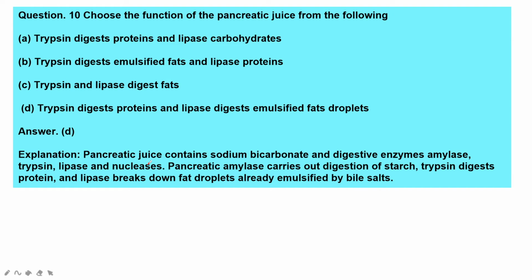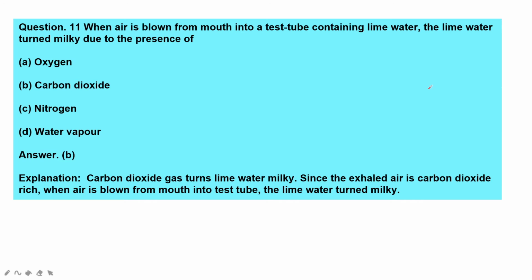Pancreatic amylase digests starch, trypsin digests proteins, and lipase breaks down fat droplets already emulsified by bile salts. So trypsin digests proteins and lipase digests emulsified fat droplets. That is the function of pancreatic juice.